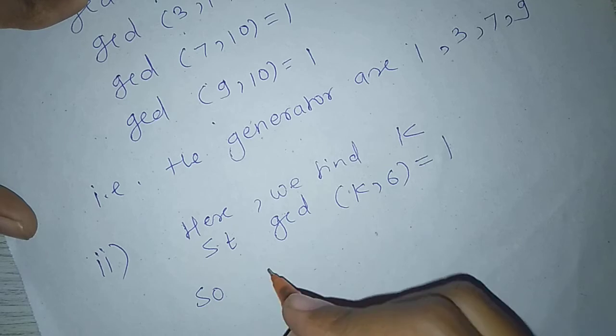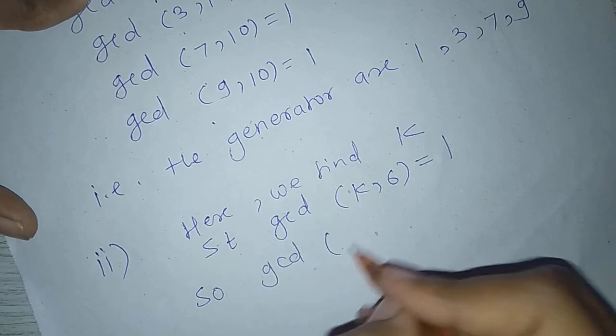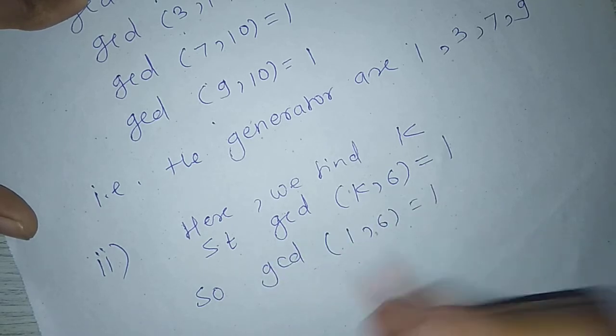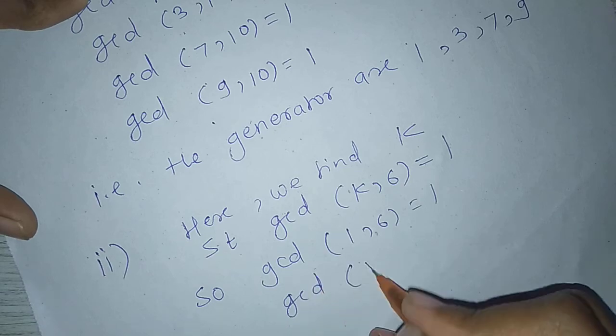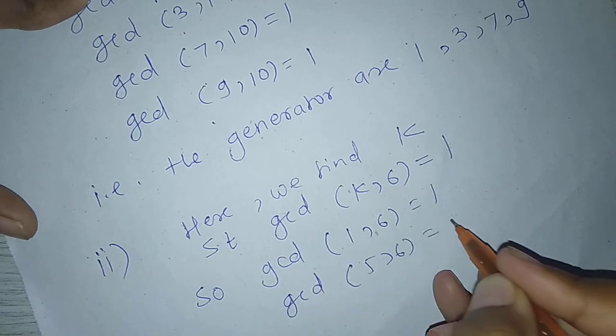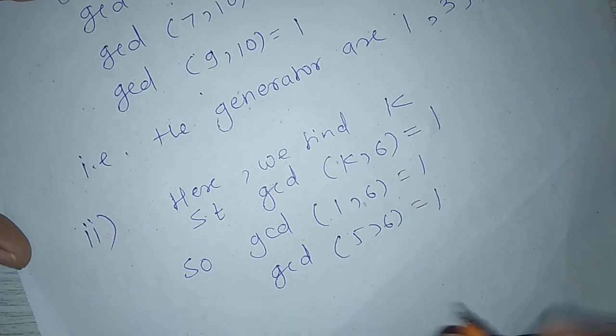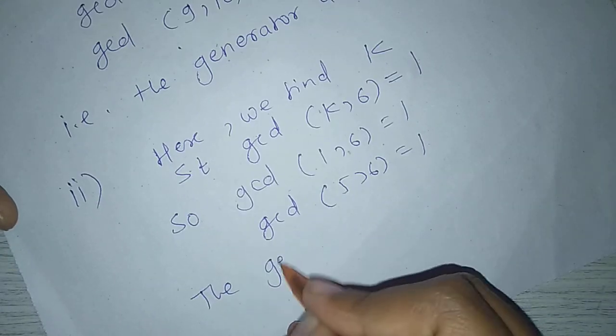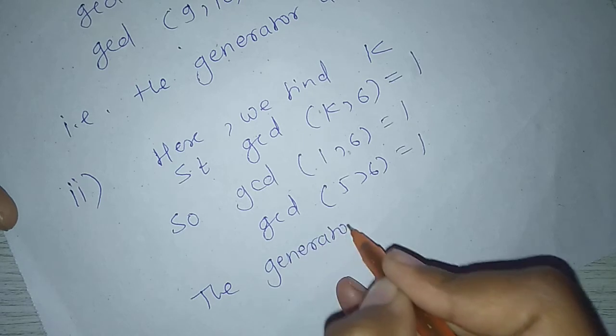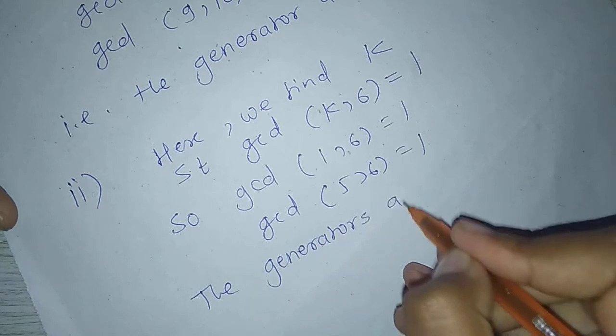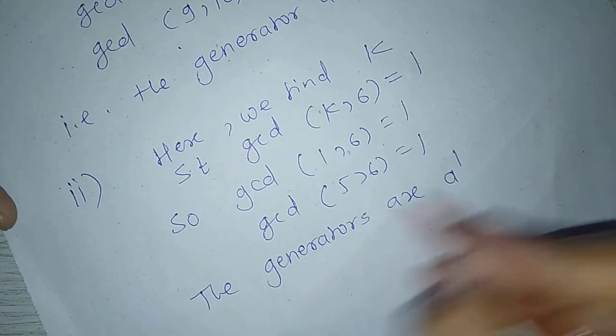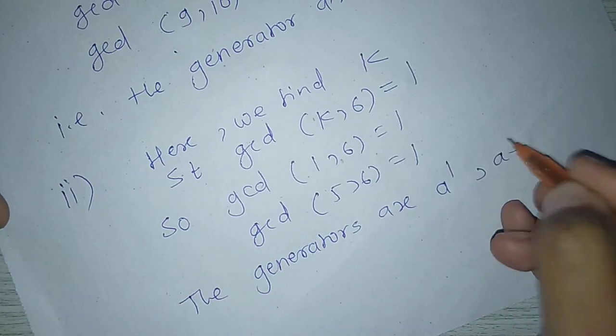So GCD of 1, 6 equals 1, GCD of 5, 6 equals 1. The generators are nothing but a raised to 1 and a raised to 5.